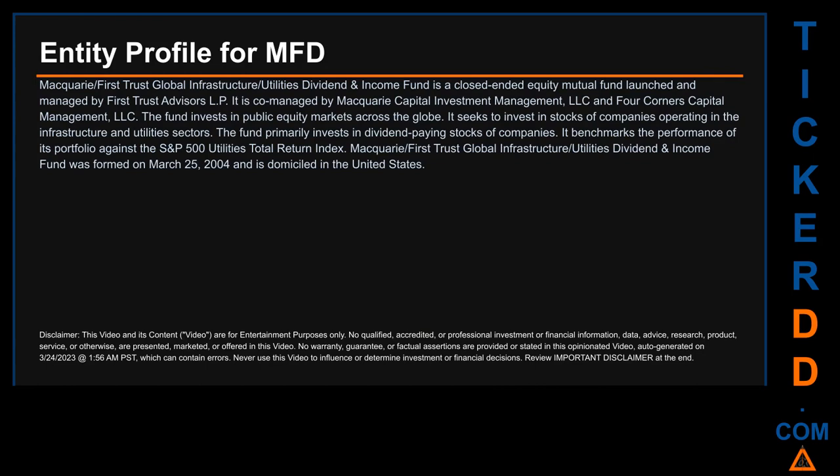It seeks to invest in stocks of companies operating in the infrastructure and utilities sectors. The fund primarily invests in dividend-paying stocks of companies. It benchmarks the performance of its portfolio against the S&P 500 Utilities Total Return Index. Macquarie First Trust Global Infrastructure Utilities Dividend and Income Fund was formed on March 25, 2004 and is domiciled in the United States.